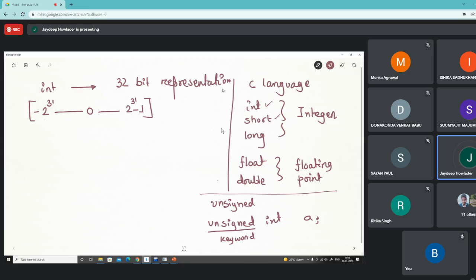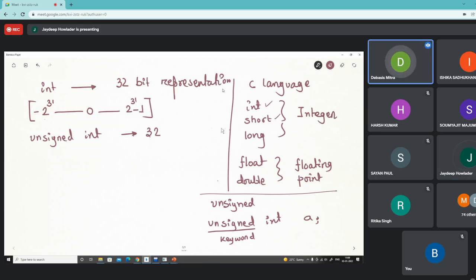Otherwise, if we declare these as unsigned integer, then again... Sir, I think integer is a 16-bit representation, no? Integer is a 32-bit representation. But there are some compilers, like if you work in Turbo C, you will find integer as a 16-bit representation.